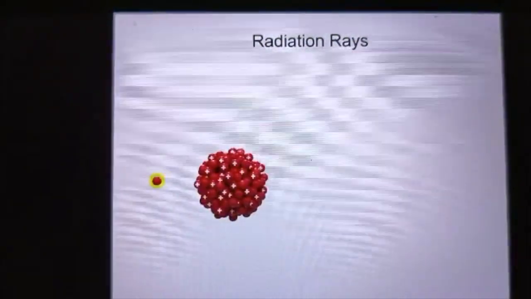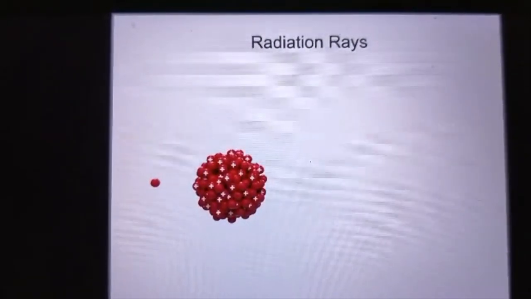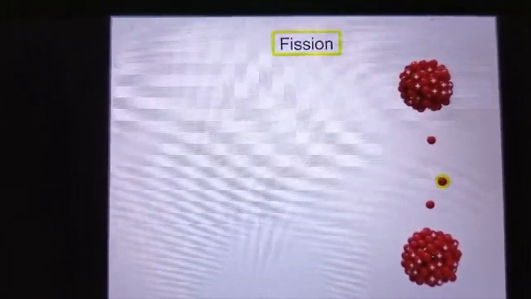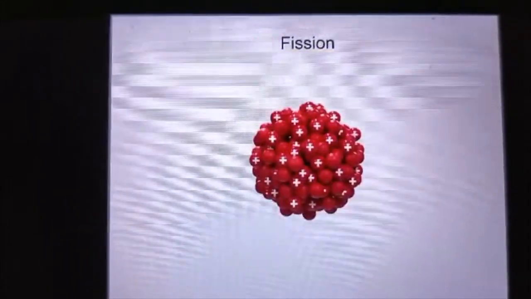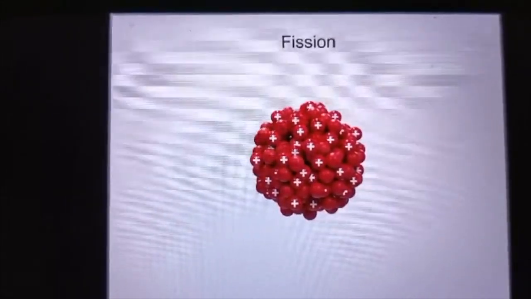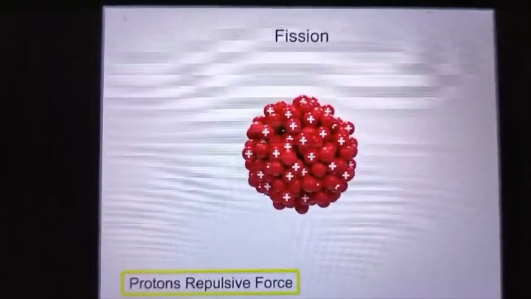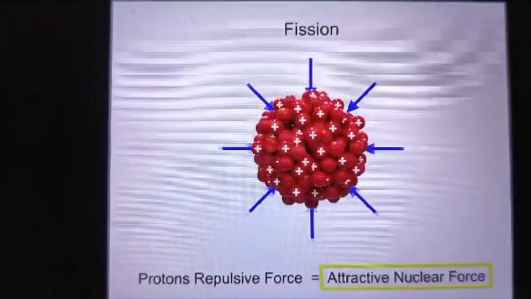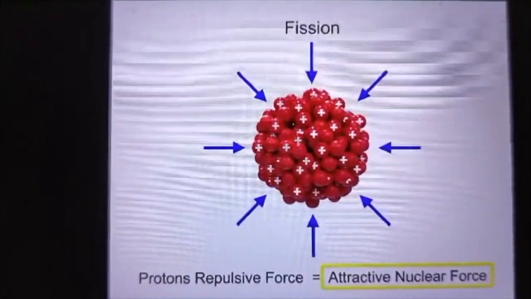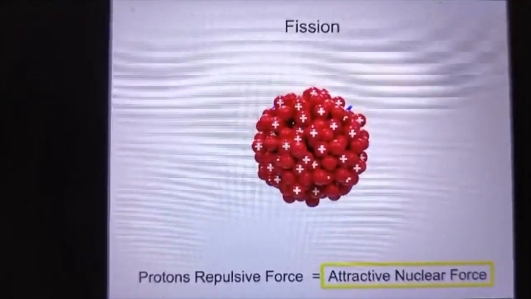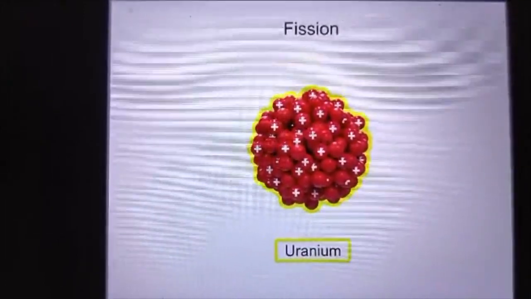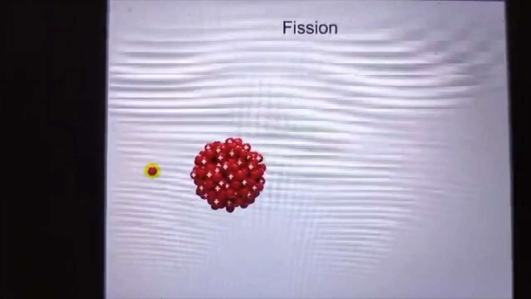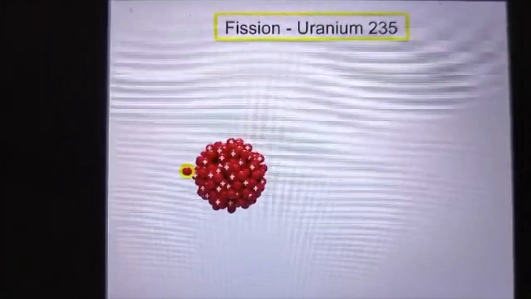When a neutron is fired at high speed into an atom of uranium, it will split the atom in a process called fission. The stability of the nucleus of an atom is maintained by the balance between the repulsive electrical force among protons and the attractive nuclear forces holding the nucleus together. With uranium, this balance is unstable. Thus, when a fast-moving neutron collides with the nucleus of uranium-235, it is